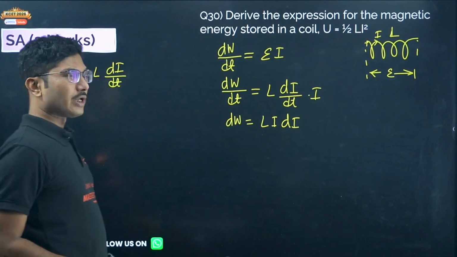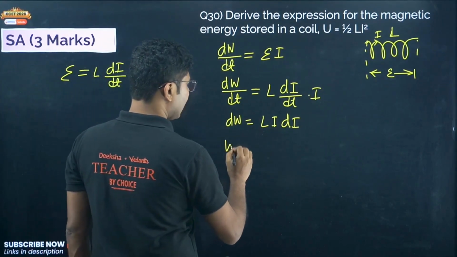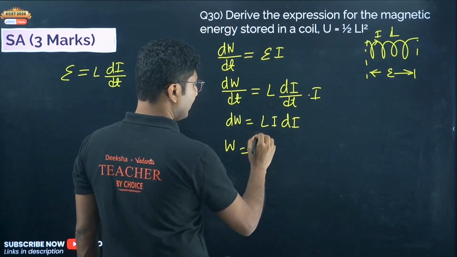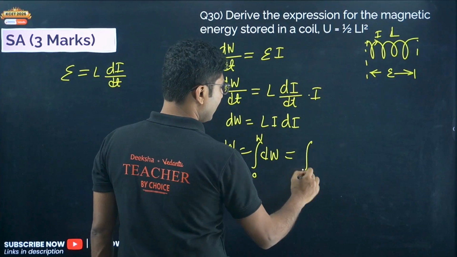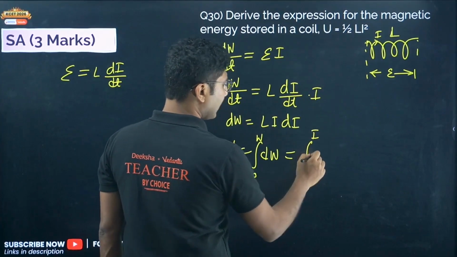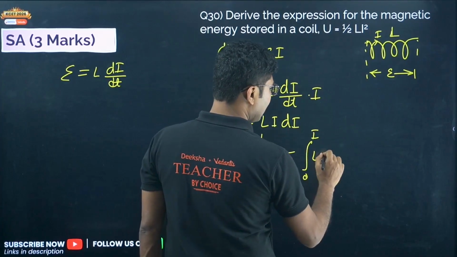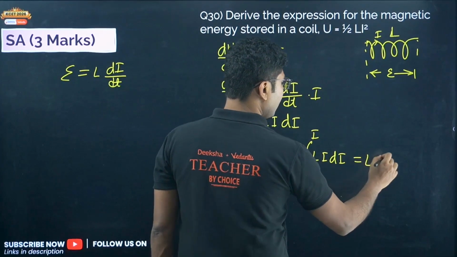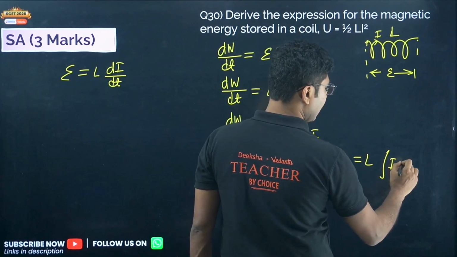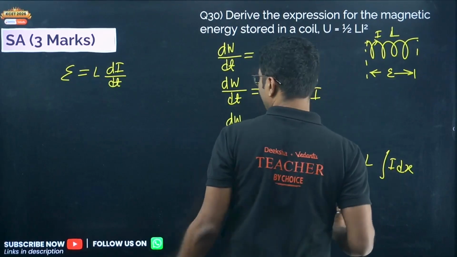Now what is the total work done? Total work done is given by the integral of dW from 0 to W. Initially work was 0, and that equals the integral from 0 to I, to establish the current from 0 to I, of Li di. Now L is constant, so it will come out of the integration. So you will get the integral of I di.